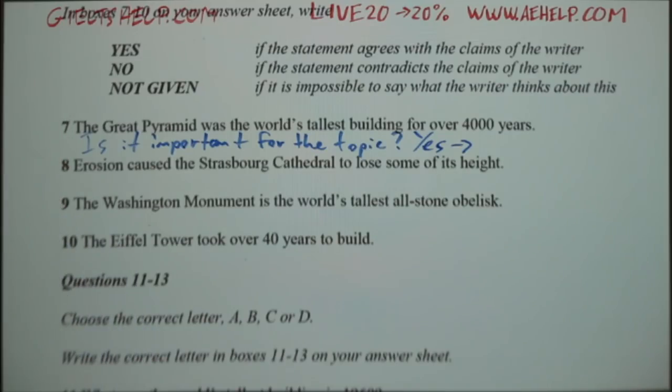What's the next question I ask? What is my next question? My next question is, is it true?